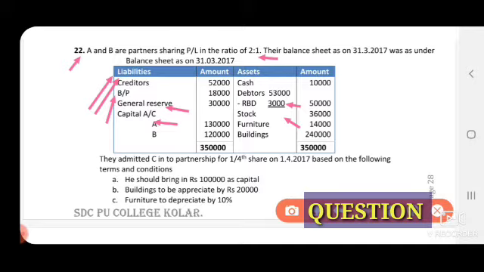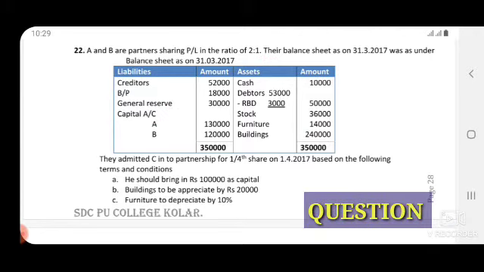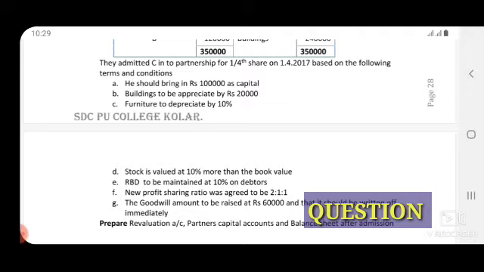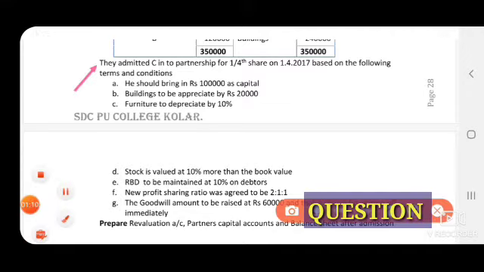Now come to the additional information. They admitted C into partnership for 1/4 share on 1/4/2017 based on the following terms and conditions. So adjustment, he should bring rupees 1 lakh as capital.